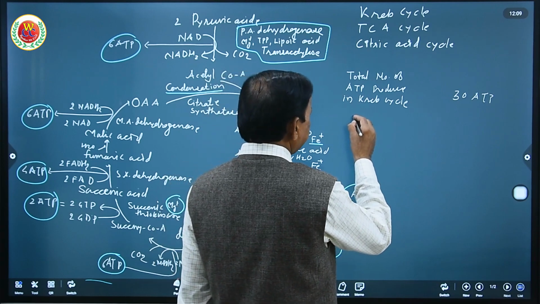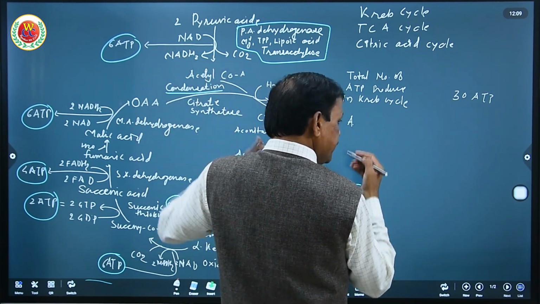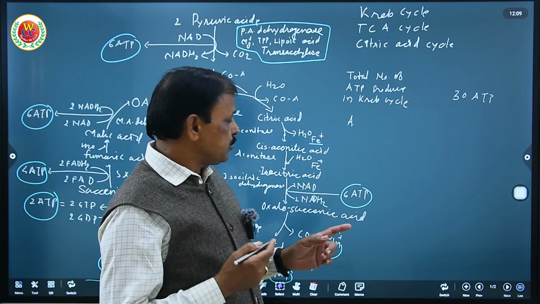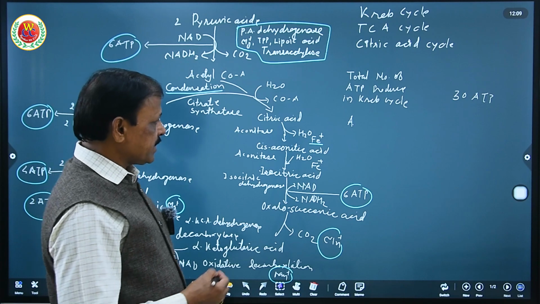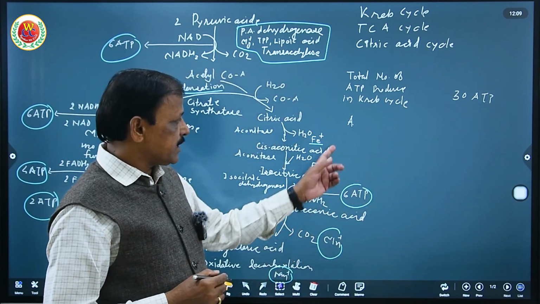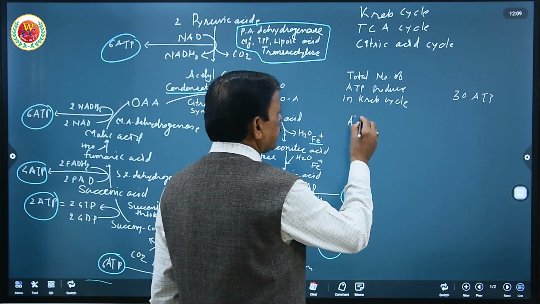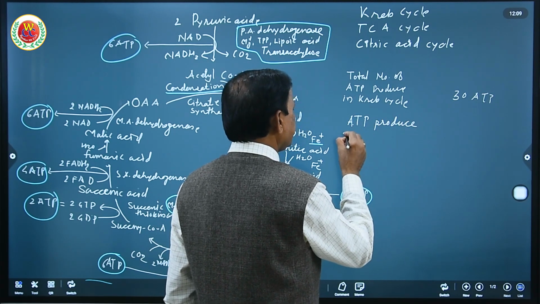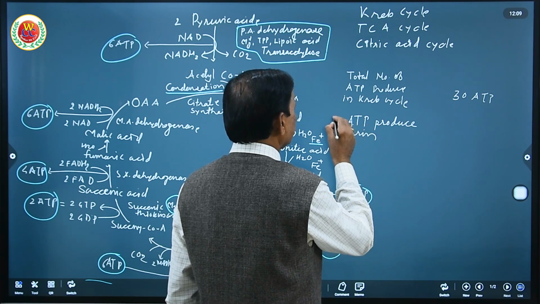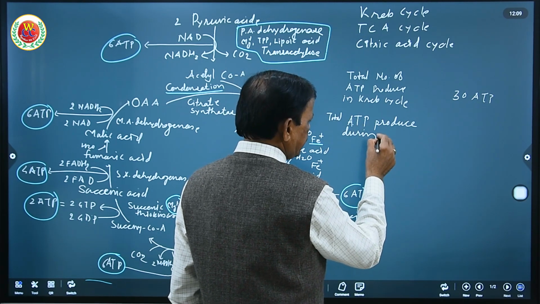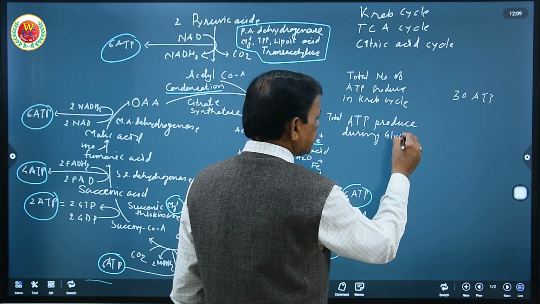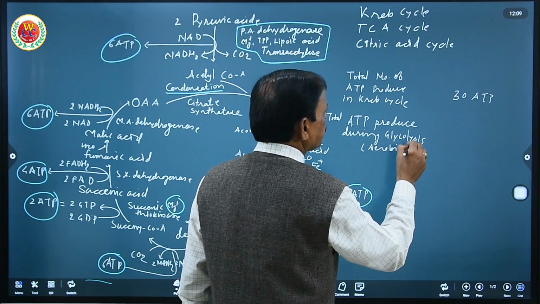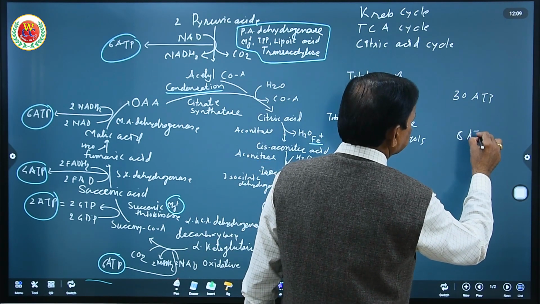During aerobic respiration, the process of glycolysis and Krebs cycle is a complete breakdown of glucose into water and carbon dioxide, and therefore take into consideration the number of ATP produced during glycolysis. So total ATP during aerobic glycolysis, aerobic, that is very important, is 8 ATP.